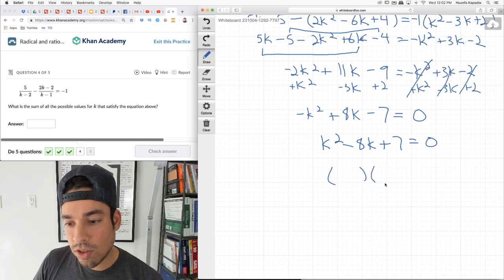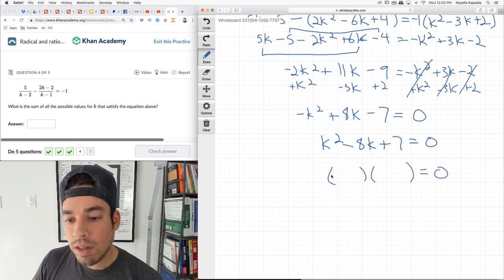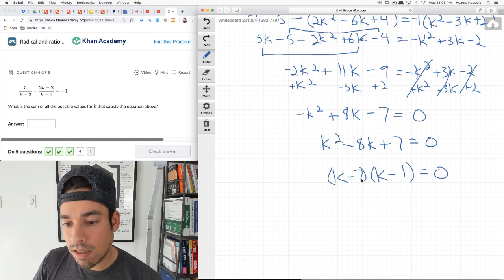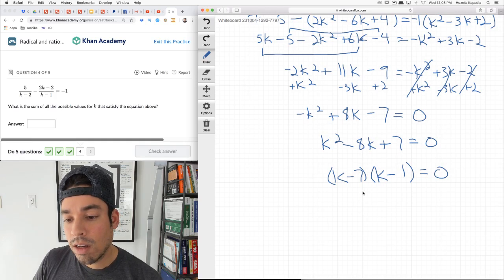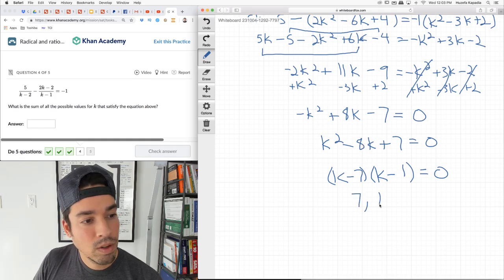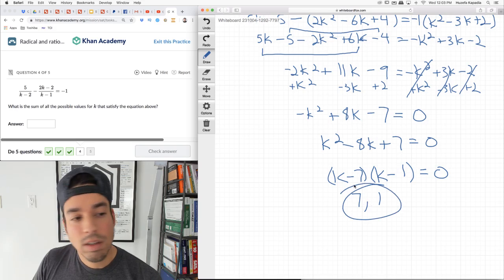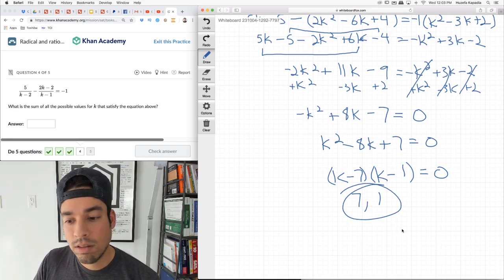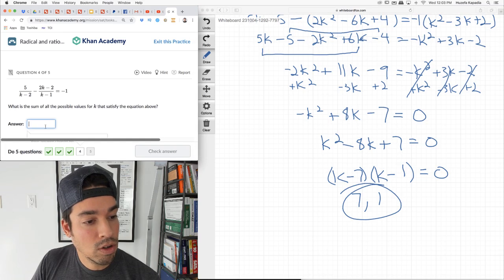And this can be factored nicely into k minus 1 and k minus 7, because negative 1 times negative 7 is positive 7, and negative 1 plus negative 7 is negative 8. And my solutions are 7 and 1. That's it. Neither of these set the denominators... no, look at that. 1 sets that denominator to 0. So 1 is no good. 7 is our only answer.